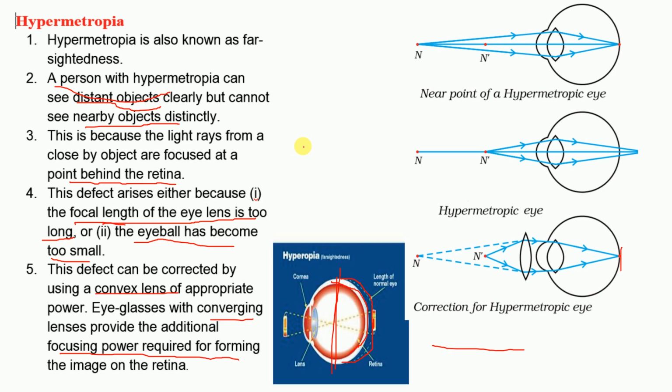What must be the correction? What is the reason? First you understand what the defect is, myopia. Once you understand that, the rest of the things you know. Myopia means she can see nearby objects. The reasons for myopia are that the eye lens becomes thick, that is excessive curvature, and the other is elongation of the eyeball. The correction, you know: myopia means a concave lens, that is, the power will be negative.